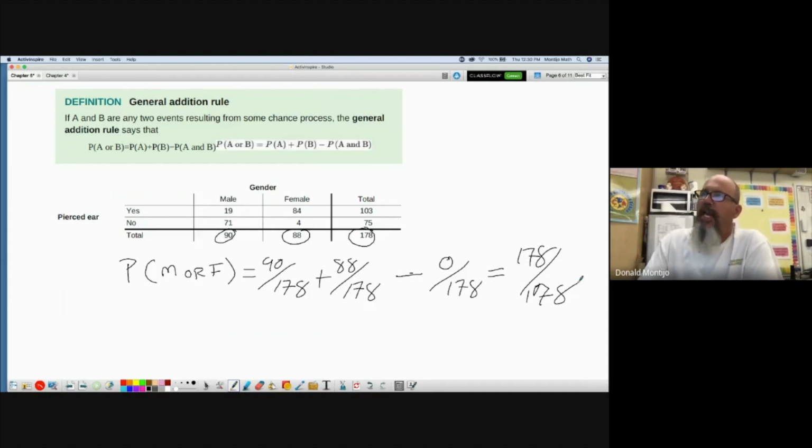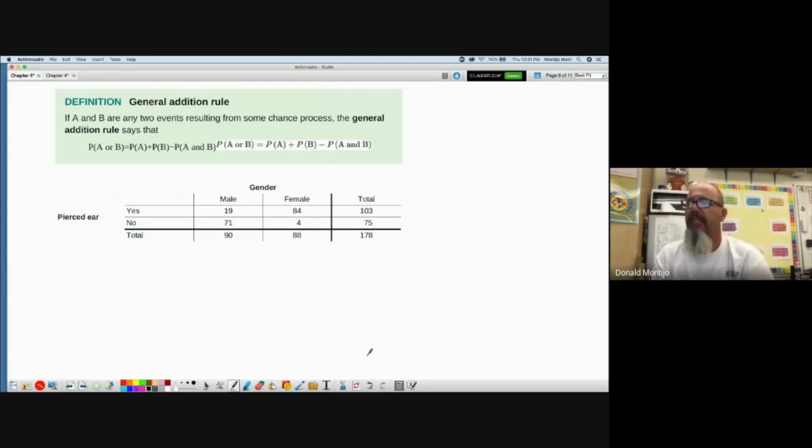Now, we're looking at, is there a relationship between gender and pierced ears? That's what this two-way table is telling us again. We're going to look at this two-way table over and over again, the same set of data. Okay, let's look. Do you think that being a male and having your ears pierced are mutually exclusive? If they are mutually exclusive, that means you cannot be a male and have your ear pierced at the same time. Well, we know that those two events are not mutually exclusive. It's possible to be a male and have an earring. Okay, so let's look at that.